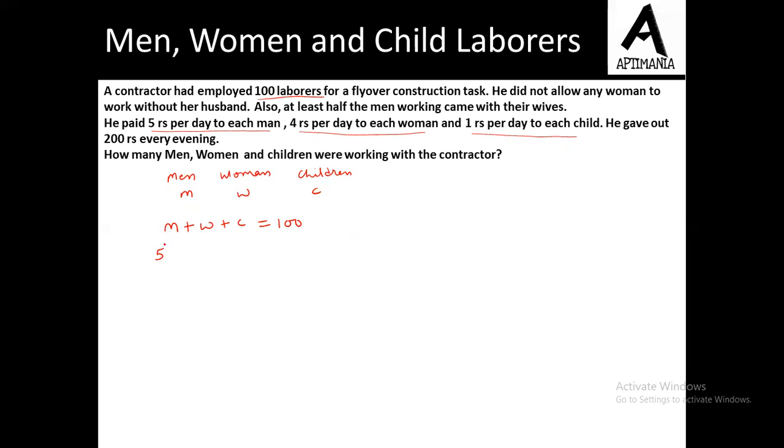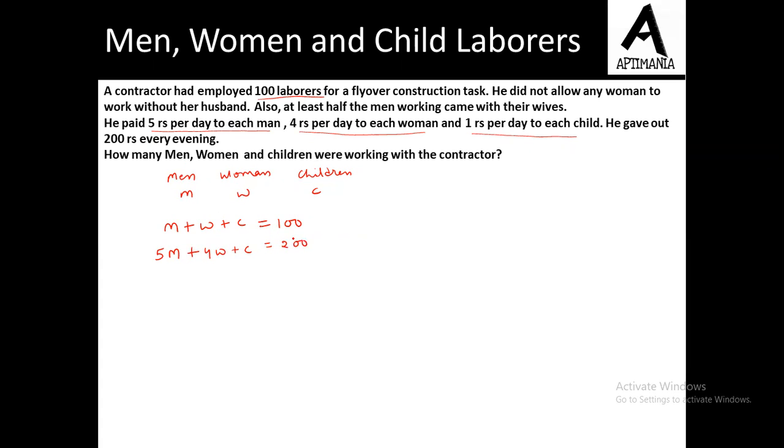Suppose M men are working and each man gets 5 rupees, so the total payment to men is 5M. Similarly, each woman gets 4 rupees and the number of women is W, so the total payment to women is 4W, and that to children will be C only, right? 1 rupee to each child, and this total must be equal to 200.